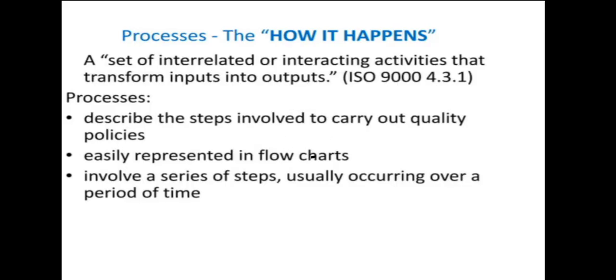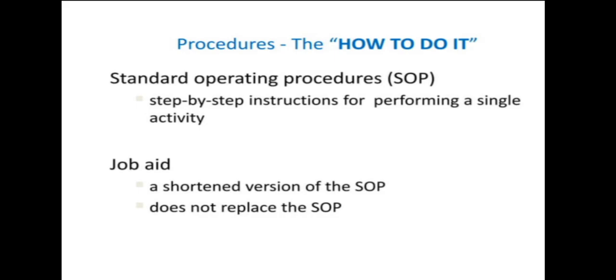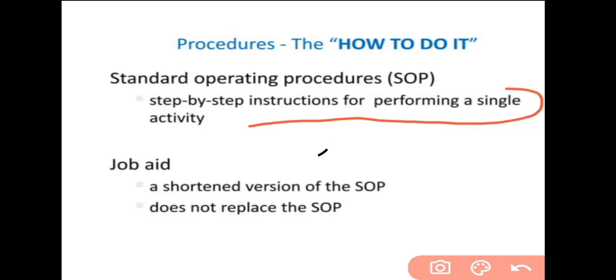Now procedure. The second step is a procedure, how to do it, in which the standard operating procedure, or SOP, gives step by step instructions for performing a single activity. That is called the SOP, and it is useful as a job aid. That is a shortened version of the SOPs and does not replace the SOPs.